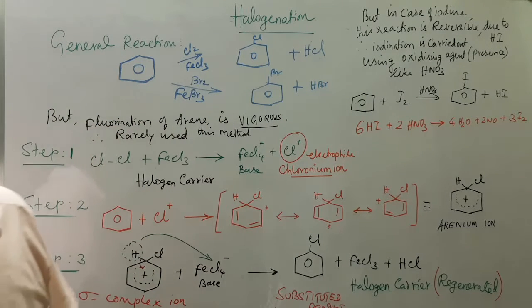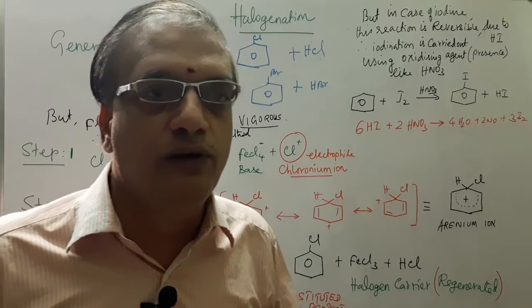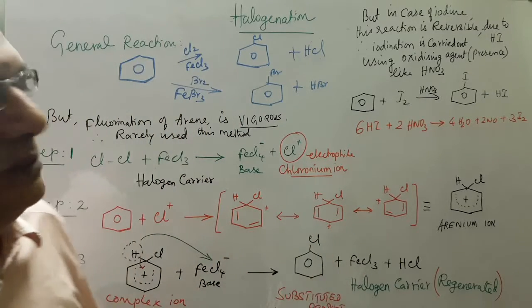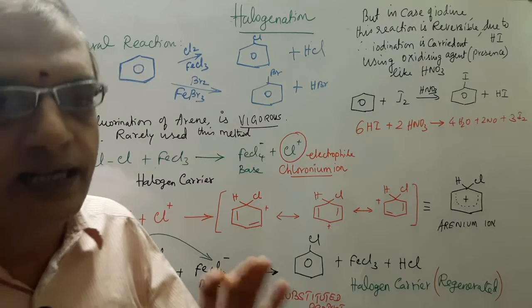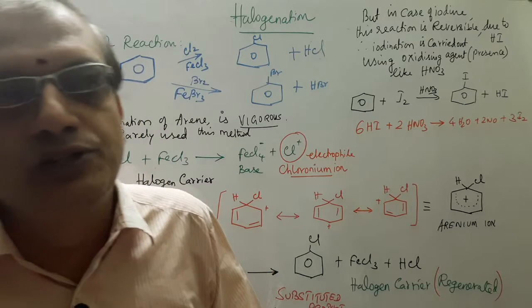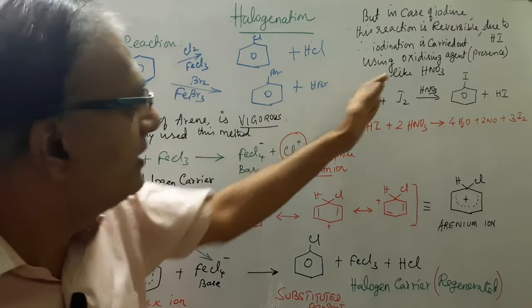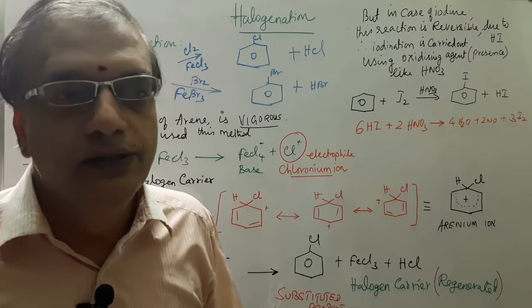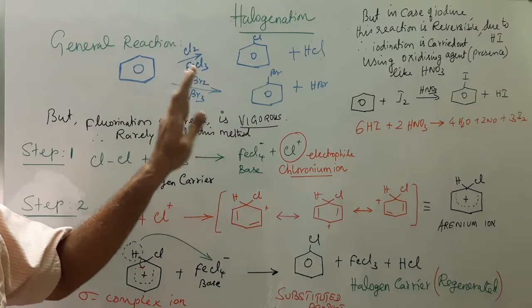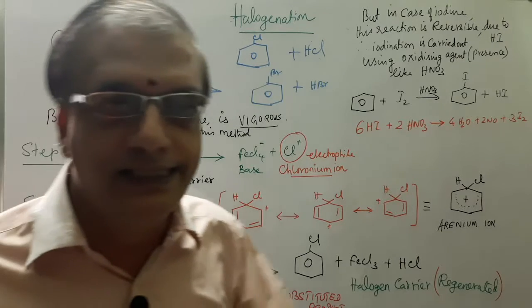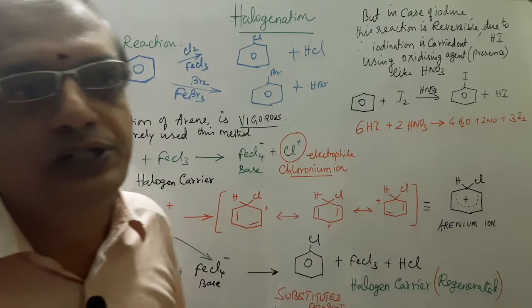In all these cases, the fluorination of arenes is a vigorous one, so this methodology for the preparation of fluorobenzene is rarely used due to the vigorousness of the reaction. So the general trend about halogenations means we need to focus only on chlorination or bromination, not on iodination or fluorination reactions. In any textbook, for halogenations in electrophilic substitution reactions, either chlorination or bromination is used, because of the trend I have mentioned here.